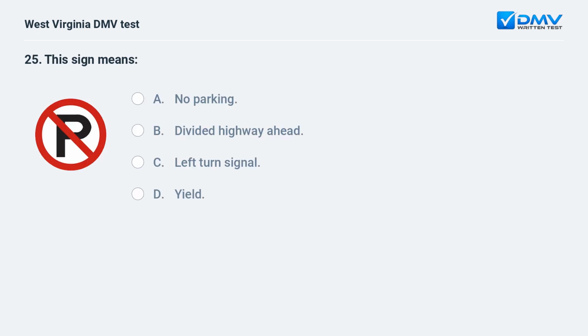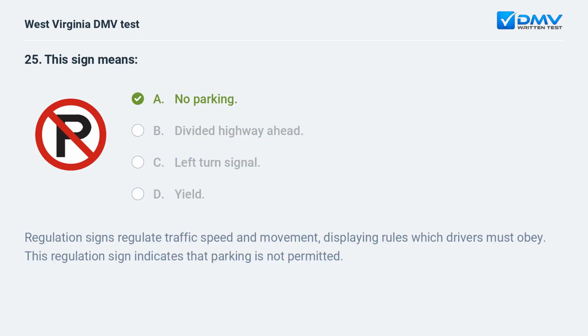This sign means A. No parking. B. Divided highway ahead. C. Left turn signal. D. Yield. A. No parking.